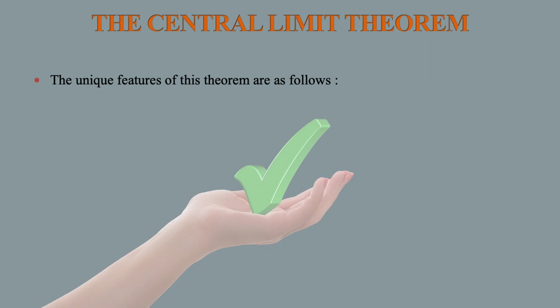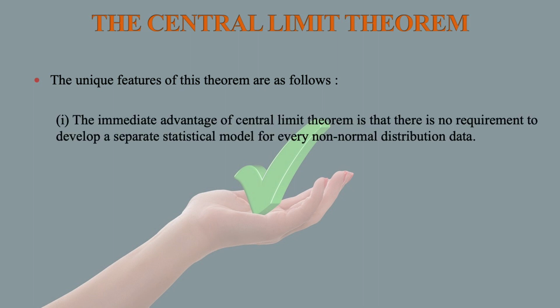Now let us discuss the central limit theorem. The unique features of this theorem are as follows. Number one, the immediate advantage of the central limit theorem is that there is no requirement to develop a separate statistical model for every non-normal distribution of data.